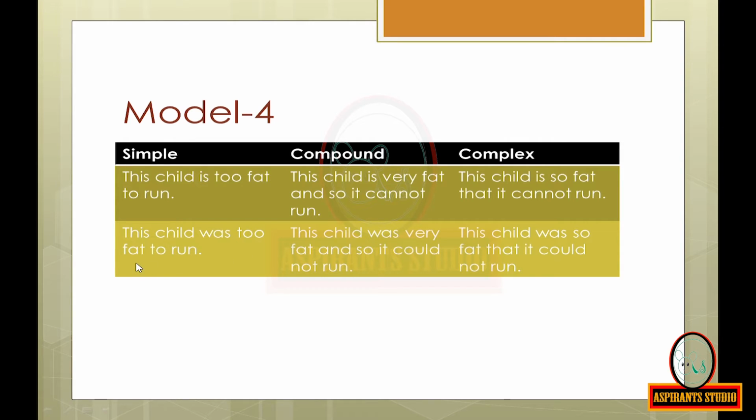Now look at the next sentence: This child was too fat to run. Here previously the verb was in present tense, now it is in past tense. So at that time instead of can we are using could, and instead of cannot we have to use could not. This child was very fat and so it could not run is the compound sentence. This child was so fat that it could not run is the complex sentence.